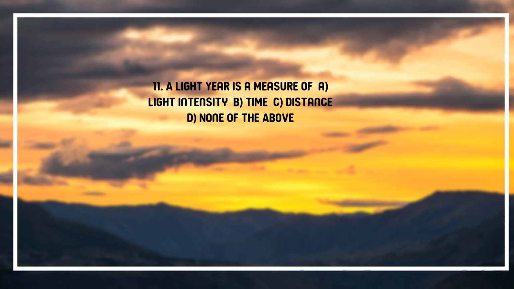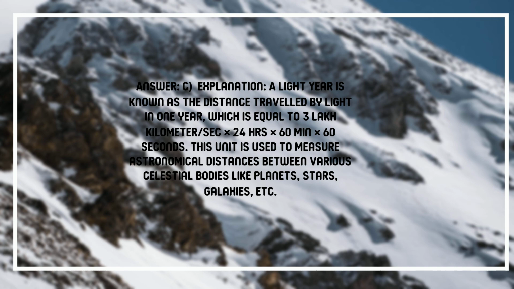11. A light year is a measure of A. light intensity, B. time, C. distance, D. none of the above. Answer: C. Explanation: A light year is known as the distance traveled by light in 1 year, which is equal to 3 lakh km per second times 24 hours times 60 minutes times 60 seconds. This unit is used to measure astronomical distances between various celestial bodies like planets, stars, galaxies, etc.